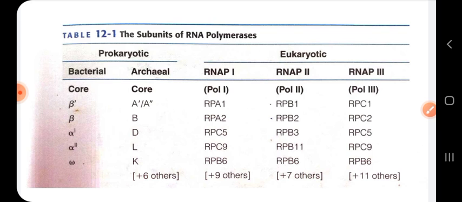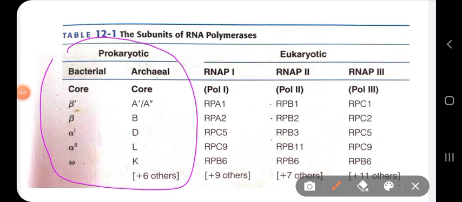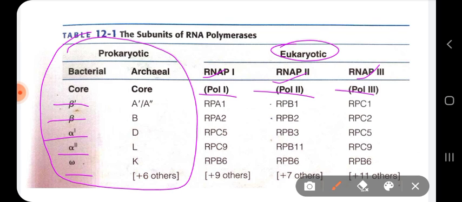Before that, I want to mention that in bacteria or prokaryotic cells, they have a single type of RNA polymerase. Bacteria do not have multiple types of RNA polymerase. These are the subunits of RNA polymerase found within the bacterial RNA polymerase. Whereas in eukaryotic cells, there are multiple RNA polymerases: RNA polymerase 1, RNA polymerase 2, and RNA polymerase 3. Bacteria have only a single type of RNA polymerase.